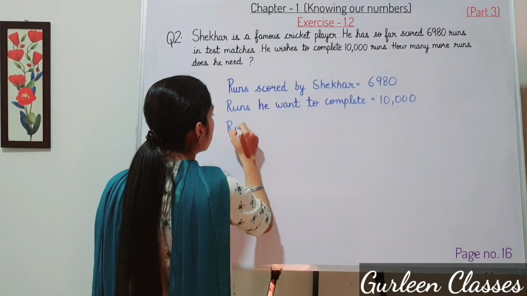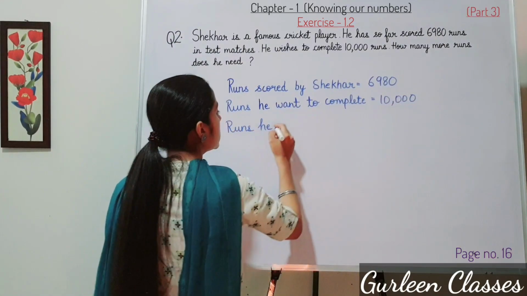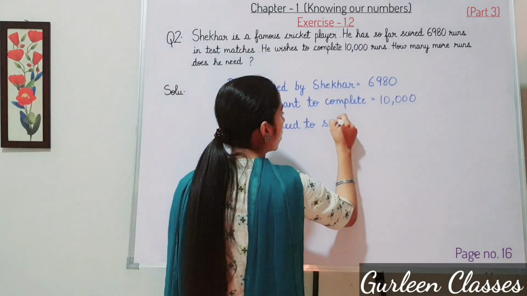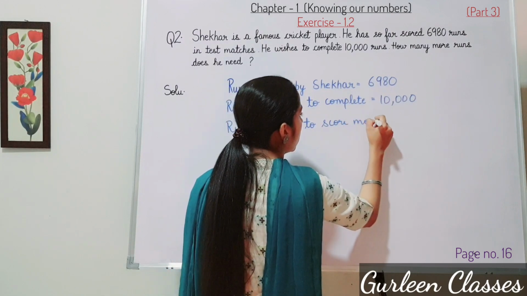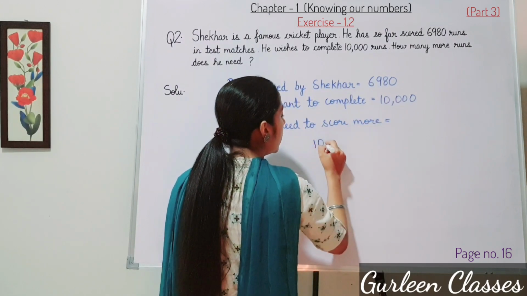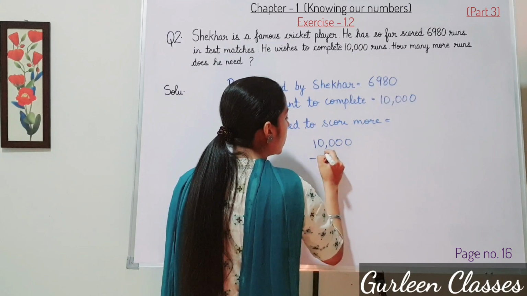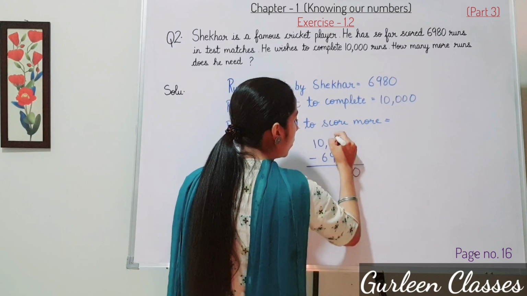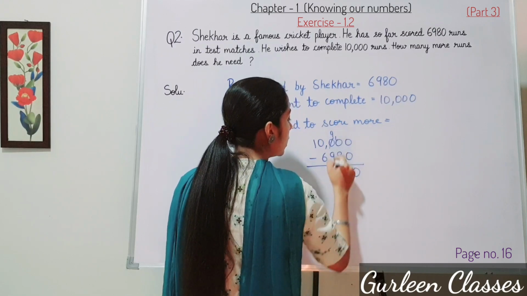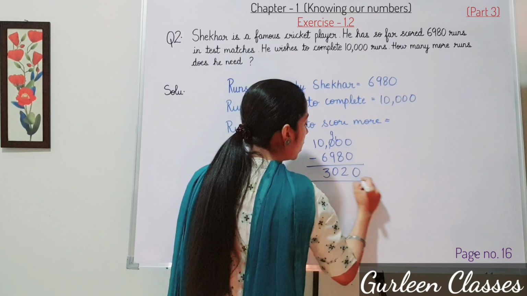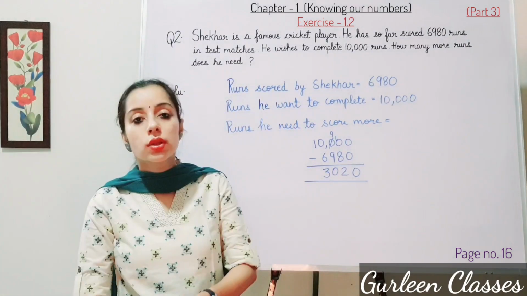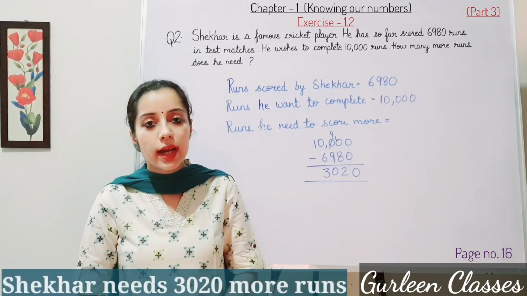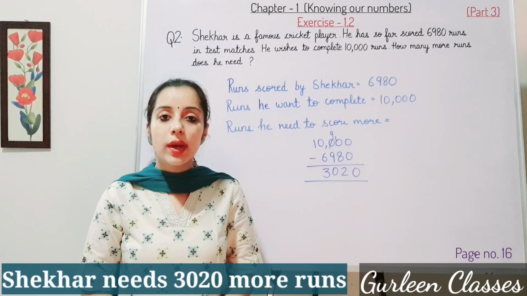Then runs he needs to score more, that is equal to 10,000 minus 6,980. So subtract: 0, 2, 0, 3. 3,020. So the question was, how many more runs does he need? So at last you will write, Shekhar needs 3,020 more runs.